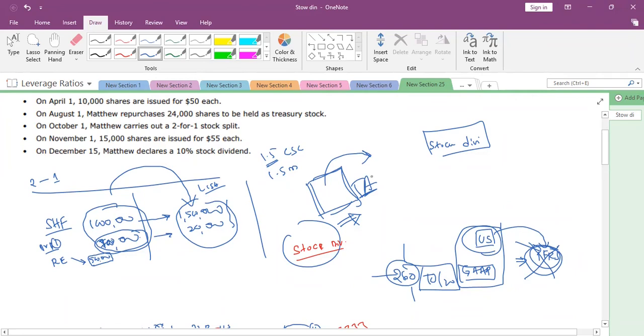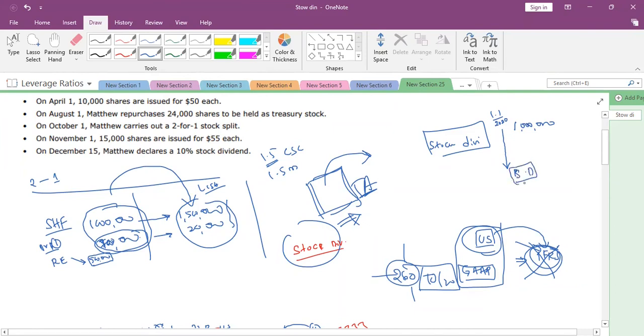Is this point clear to everyone? Yes, sir. Okay. Say for example, I am having 1 million shares already on 1st January 2020. Now the company has declared a stock dividend. Sorry, not a preference dividend.